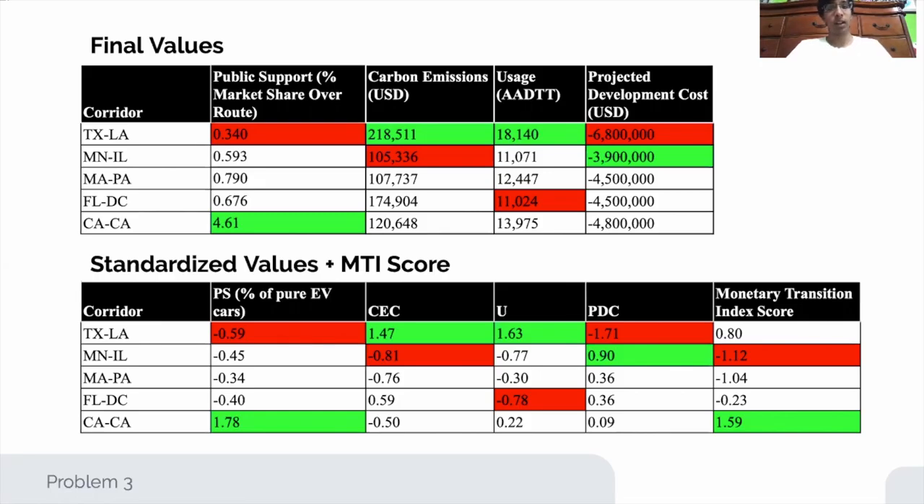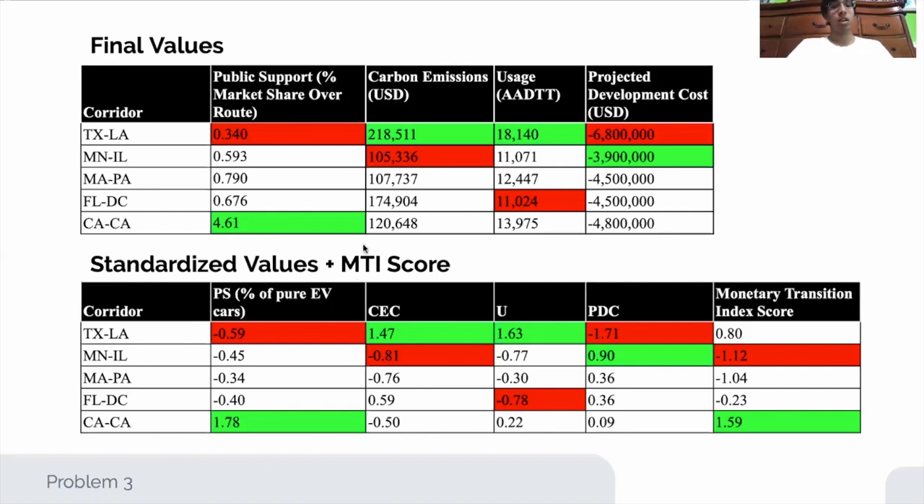Finally, the projected development cost, which is based on the calculations from our problem 2 solution. We found that the Texas to Louisiana route has the highest development cost because of the amount of charging stations that have to be built, and the Minnesota to Illinois route has the lowest development cost, so it would be the best in that case. And so once we collected all these values, we standardized them by giving them all a z-score, and so this weighted all of the categories equally because we were unsure which category should be weighted more than others, so it's best to keep them all weighted equally.